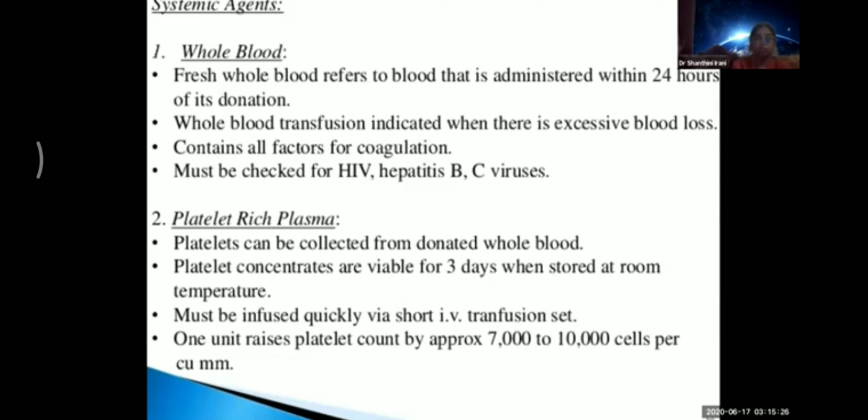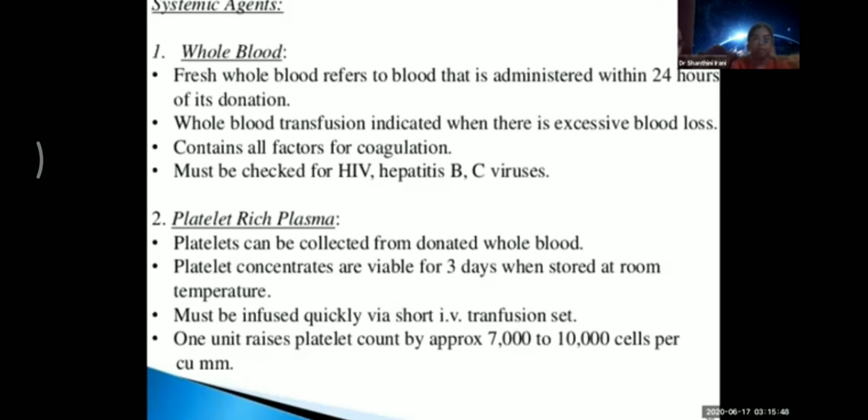The fresh whole blood will contain clotting factors. So it is necessary also when there is excessive blood loss. It contains all factors of coagulation. Of course, all the tests have to be done. No blood is given for transfusion. No patient is transfused with blood which has not been thoroughly checked.